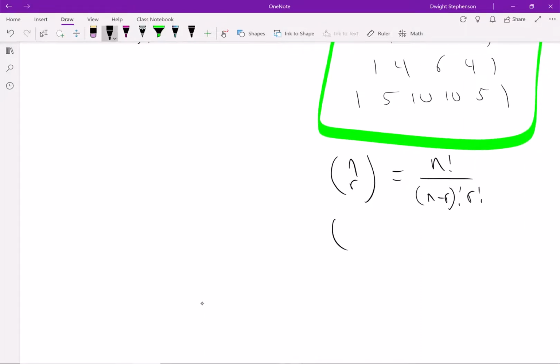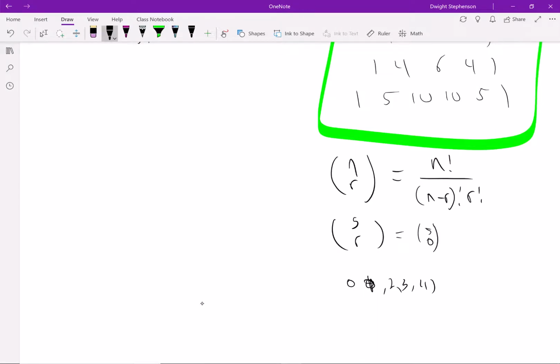In this specific example, our n was 5 because we're doing 5 arrows, and our r just starts at 0 and goes 0, 1, 2, 3, 4, right? Our r is going to increase.